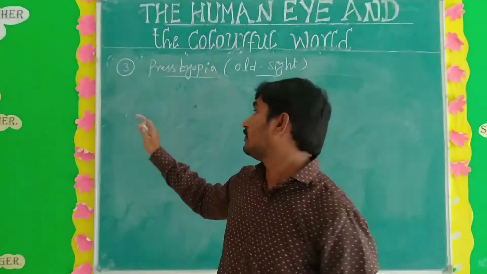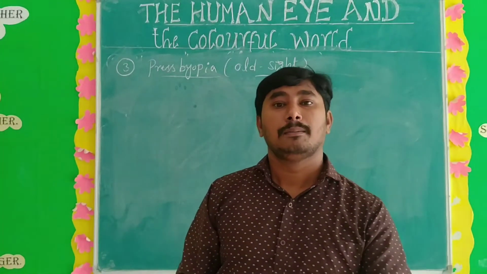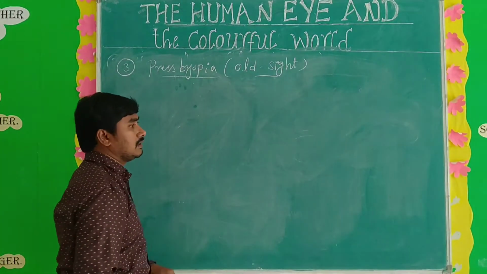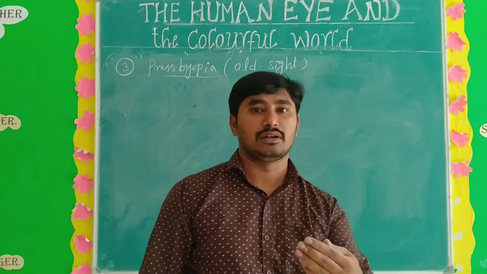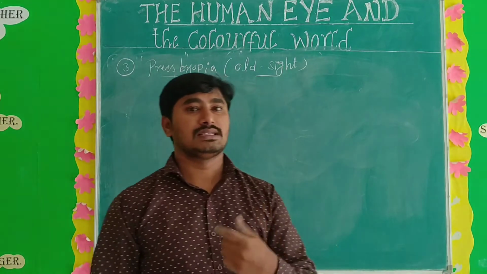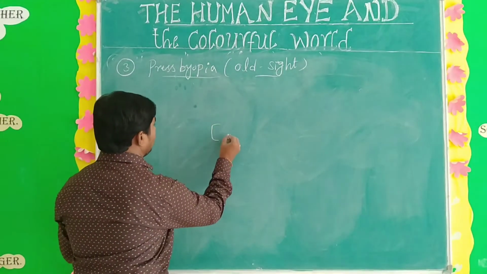How to correct presbyopia? Presbyopia is corrected by a bifocal lens. You know very well the bifocal lens, I think you have seen your grandmother and grandfather using such spectacles. There are two lenses. See here.